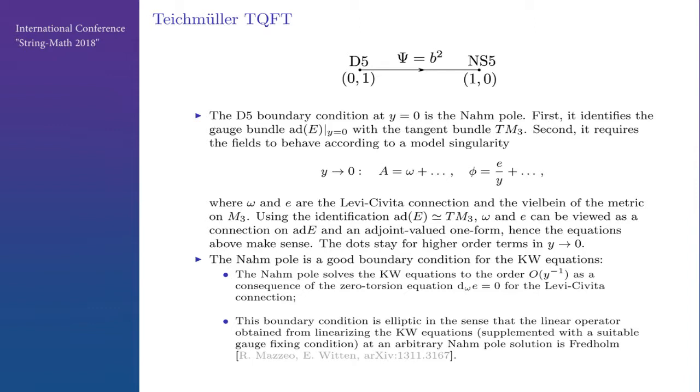So since we identified TM3 with the adjoint bundle, omega and e can be viewed as a connection and an adjoint valued one-form, so this formula makes sense. This is a nice boundary condition for the Kapustin-Witten equations, despite the fact that it is singular. It solves the equations to all singular orders, and also it is elliptic in the sense that the linearization of the Kapustin-Witten equations gives a Fredholm operator between suitable function spaces. So this is a nice boundary condition. Also, it breaks all the gauge symmetry at the boundary, so there are no problems with reducible connections.